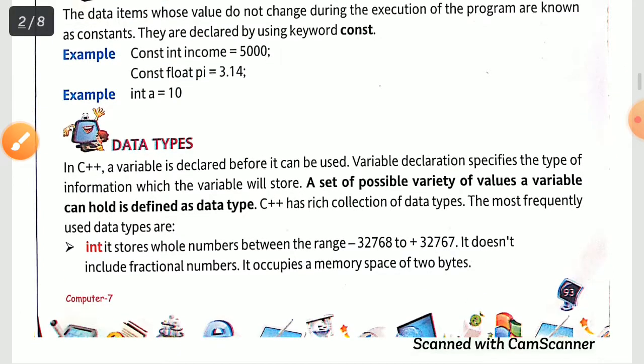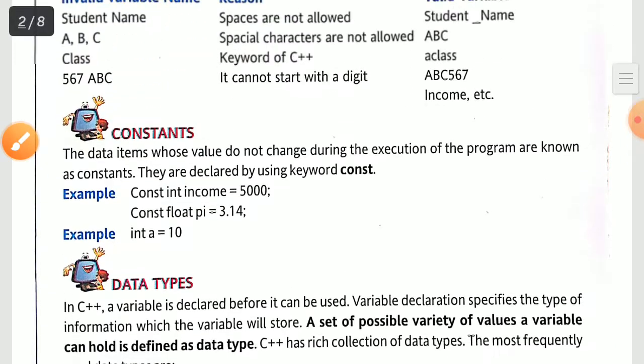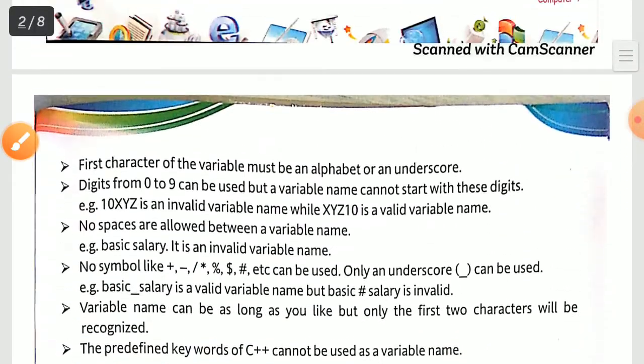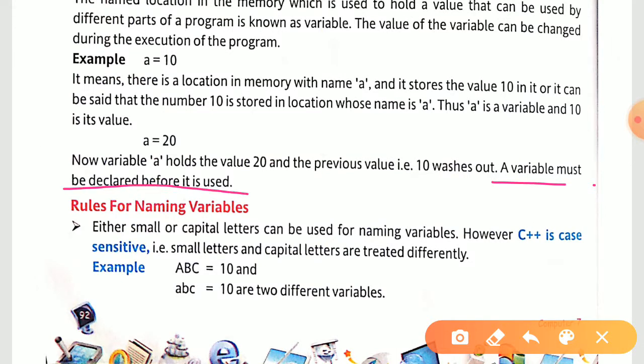Next topic we have is data types. In data types, we are going to understand what int, float and all those things are. Previously, when we were learning about variables, we had one line, let's revise that part: a variable must be declared before it is used, and I told you that we should define what kind of value a variable is going to hold.